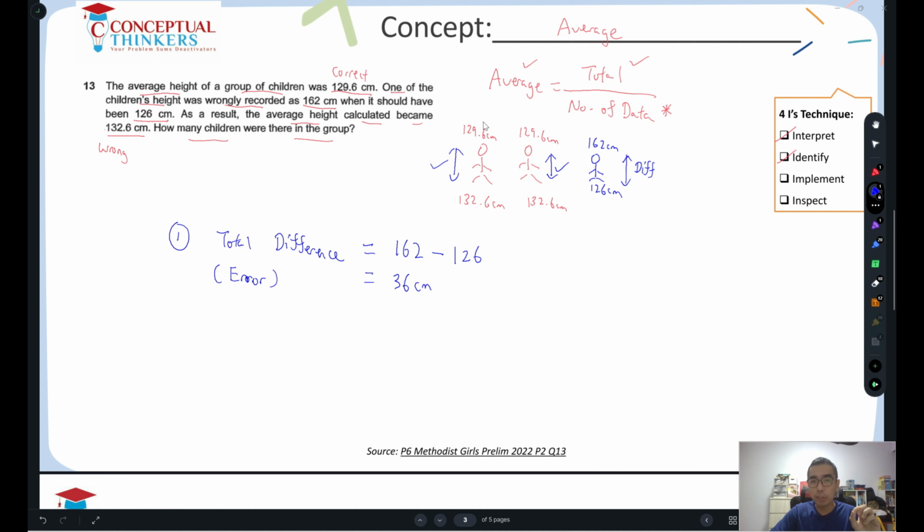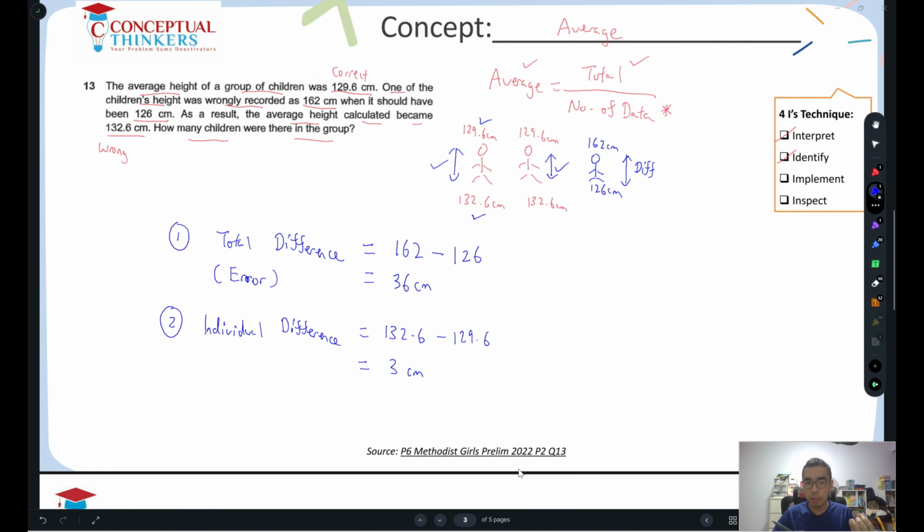The correct average height should be 129.6. It went up to 132.6. So first, I'm going to calculate the individual difference. The individual difference will be taking 132.6, which is the wrong average height, and minus away 129.6, which is the correct average height. This will give me 3 cm.